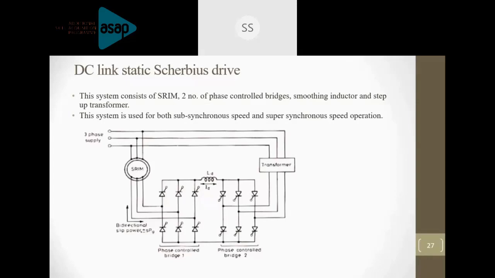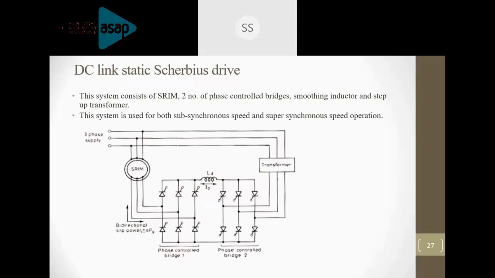Have a look at the diagram. The only difference between the static Kramer drive and this is that the diagram representation may be different here. The transformer is given as a block here rather than having the winding. That is what we had in the previous slide, right? In the static Kramer drive, we had a winding for the transformer. Here, the transformer is given as the block. Other than that, what is the basic difference? Have a look at it.